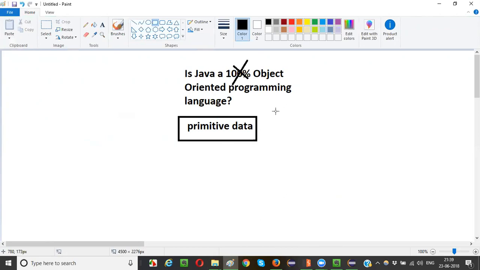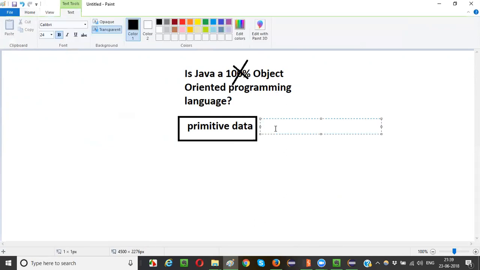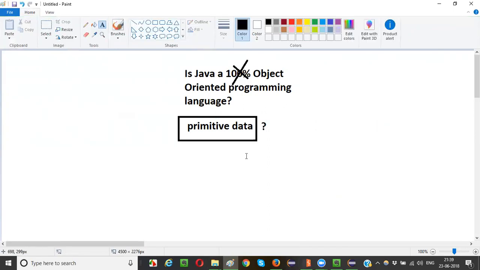Fine, guys. So this is the reason. Then why? What's the reason why these primitive data types are not object oriented? Why has Java decided to go with this? Why has it not become 100% object oriented?